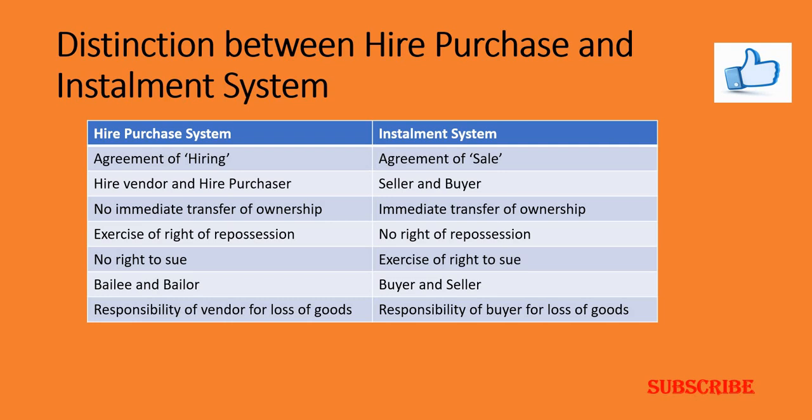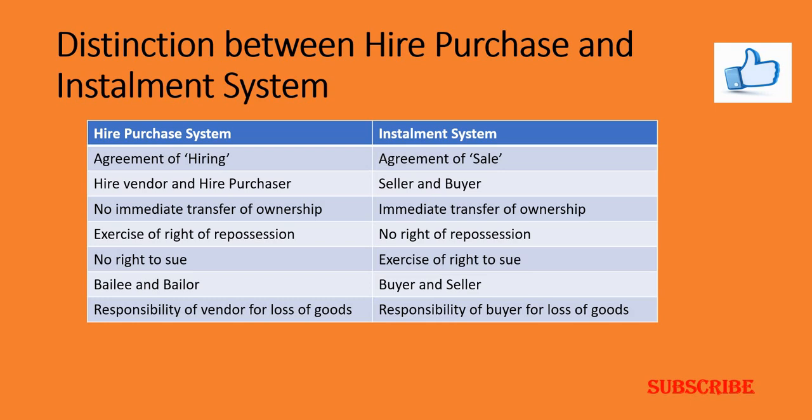In case of installment system, it is an agreement of sale. Why? Because as and when the installment buyer makes the payment of the down payment, immediately there will be transfer of ownership from the seller to the buyer.